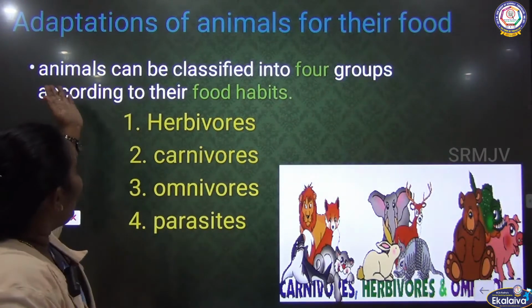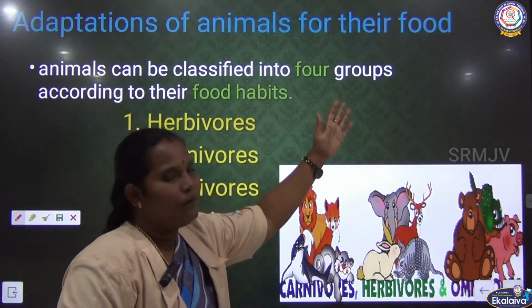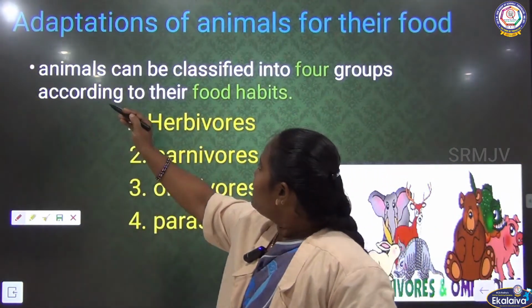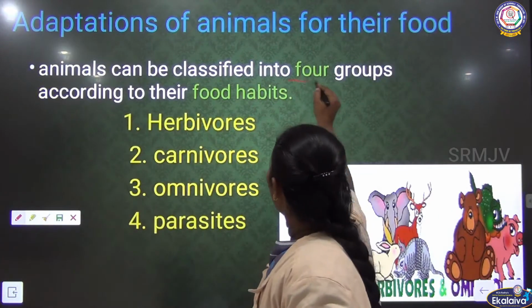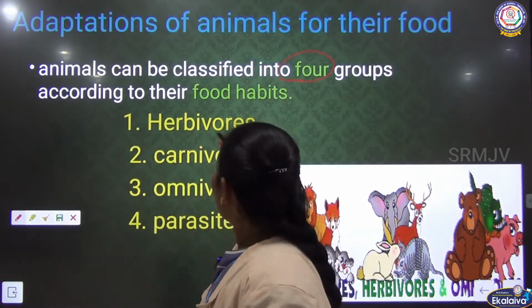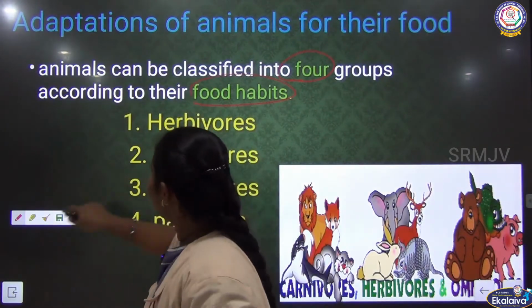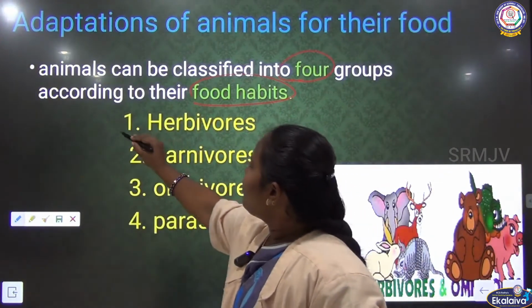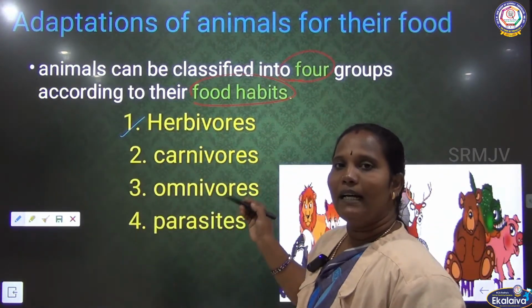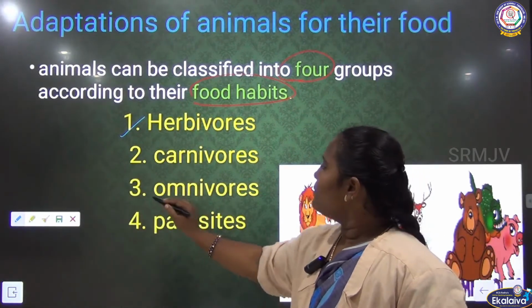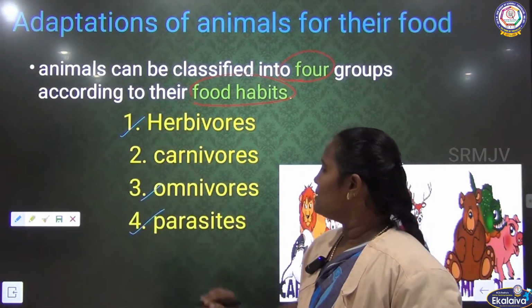See, adaptation of animals for their food habits. We know that animals can be classified into 4 groups based on their food habits. What are they? One is the herbivorous. Second one is the carnivores. Third one is omnivores, and then the final fourth one is parasites.